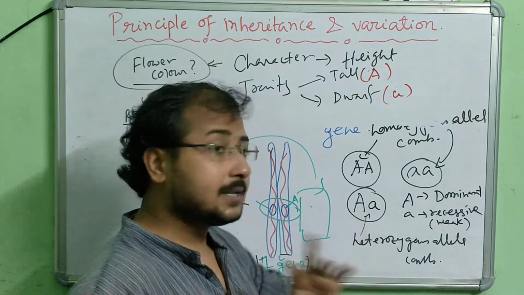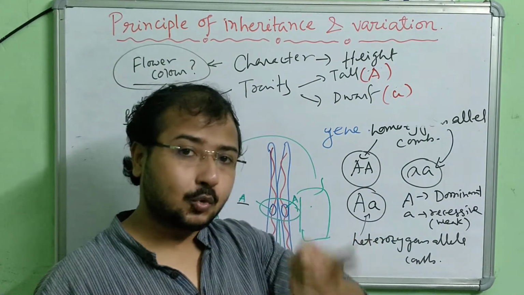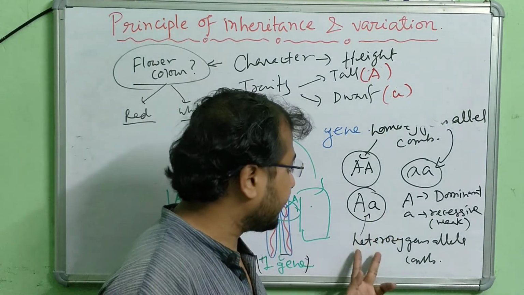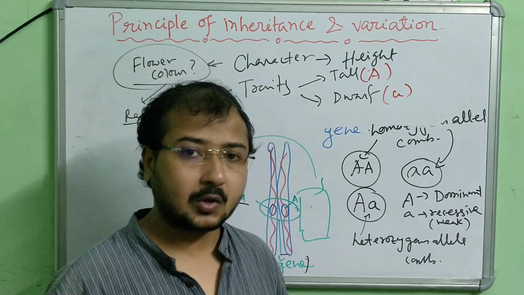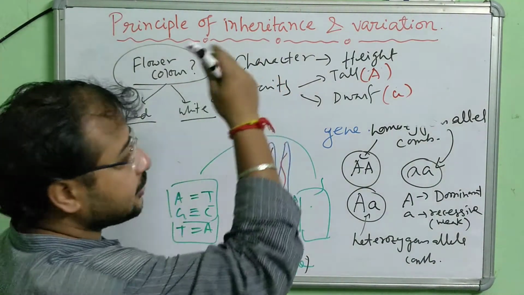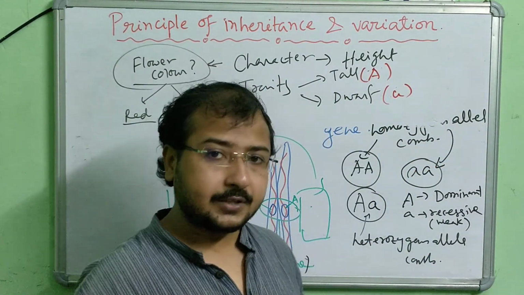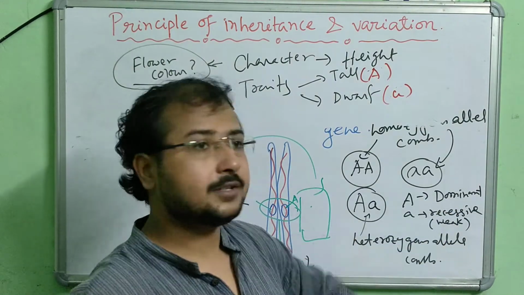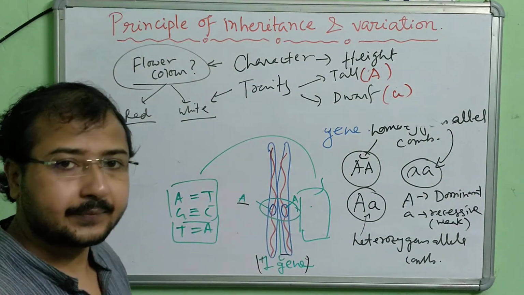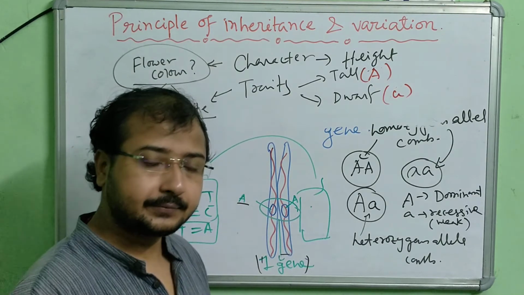But in this case, what we see is the same character but two different traits. One is responsible for tall height, one is responsible for the short height. So this is called heterozygous allele combination. Okay, so a few terms we have discussed here. Character, traits, homozygous allele, heterozygous allele, what is dominant, what is recessive. And in the beginning we discussed alleles: two alleles, one gene. So one gene is equal to two alleles.